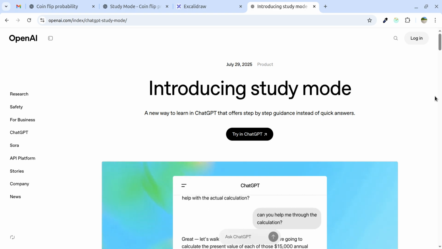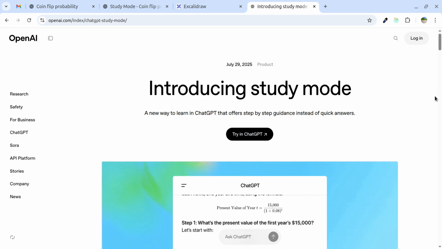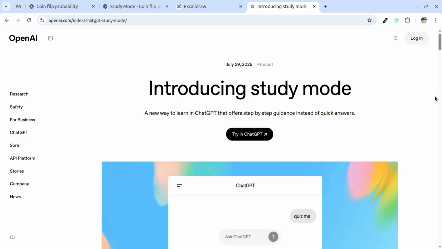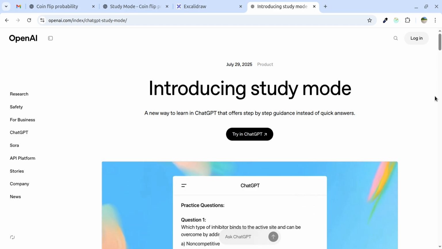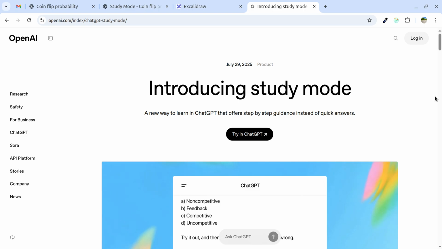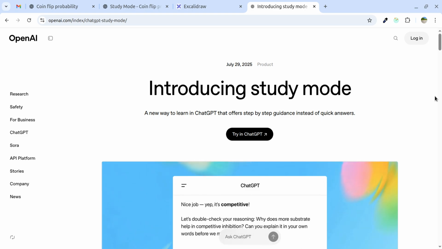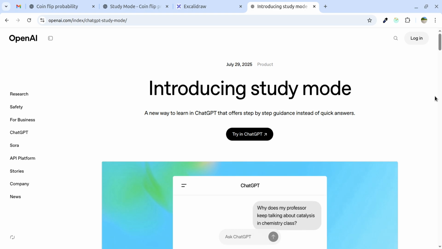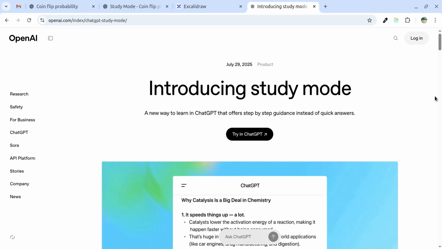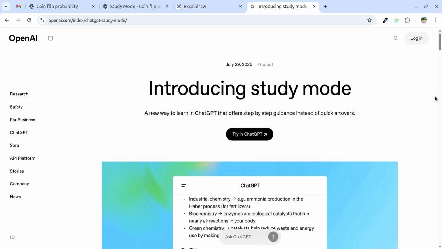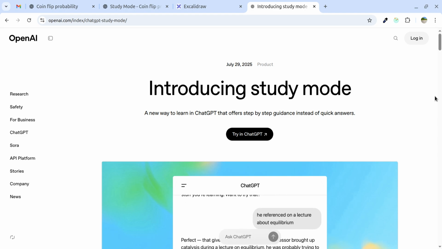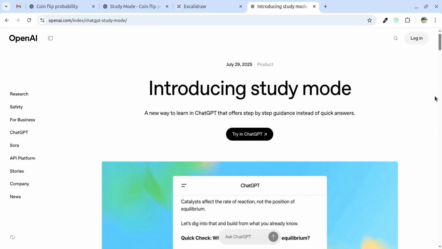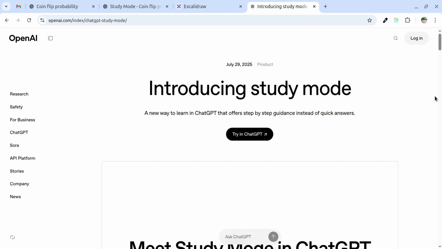After getting this much interest from students and researchers, the owners decided to enhance the experience of ChatGPT especially for students, because most of the people are using it for their study purposes, right?